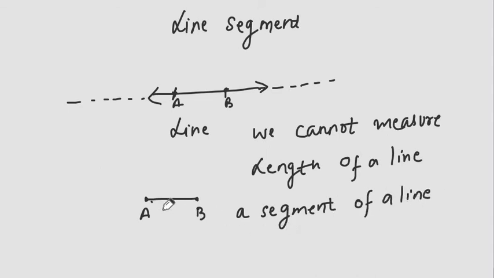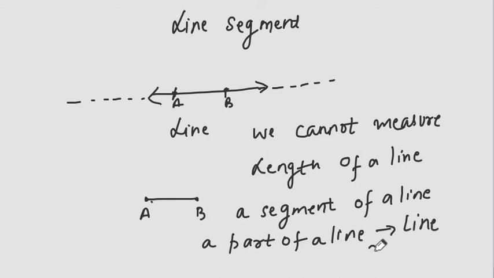A segment of a line means a part of a line. So a part of a line is known as a line segment.